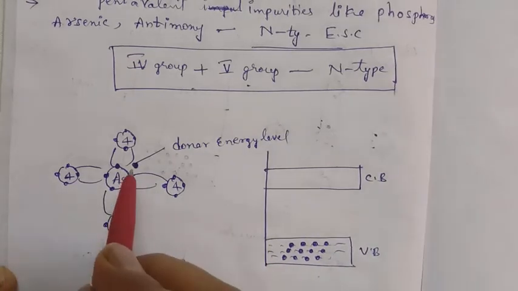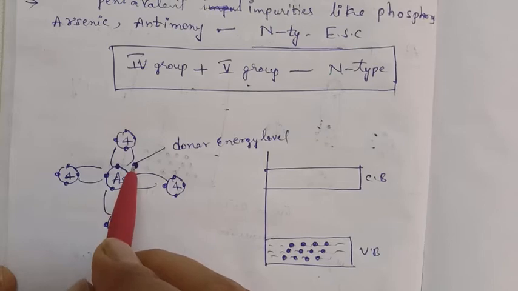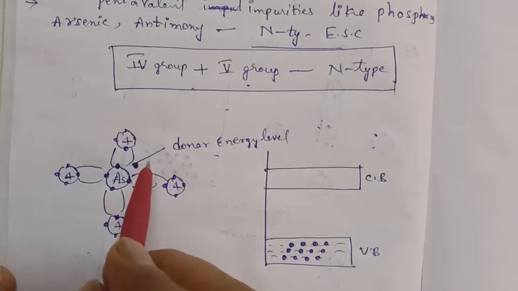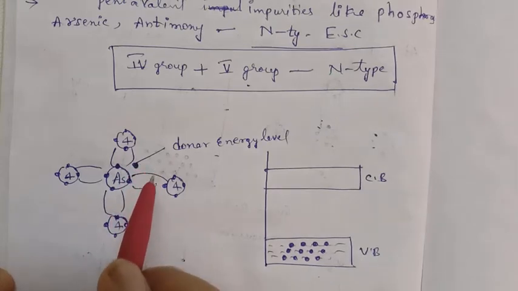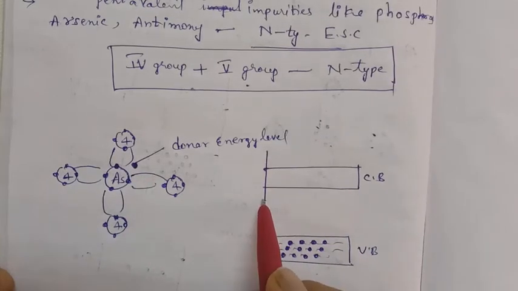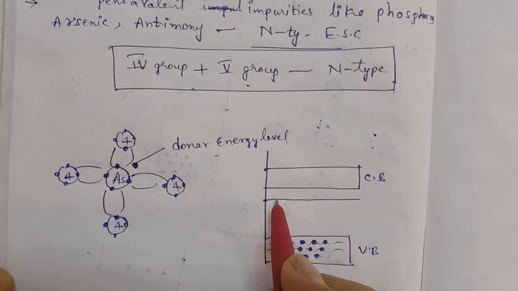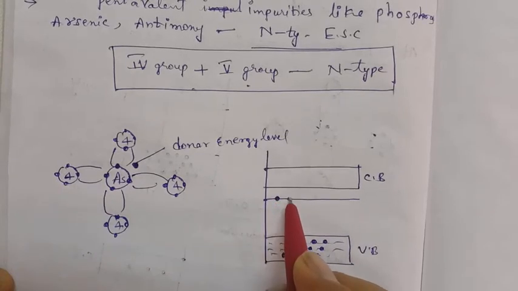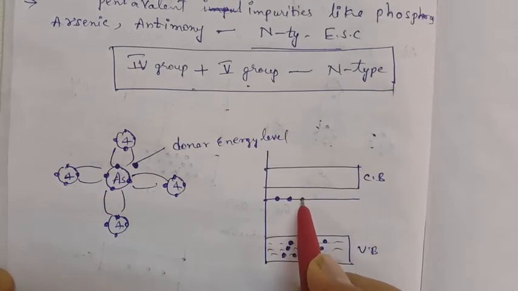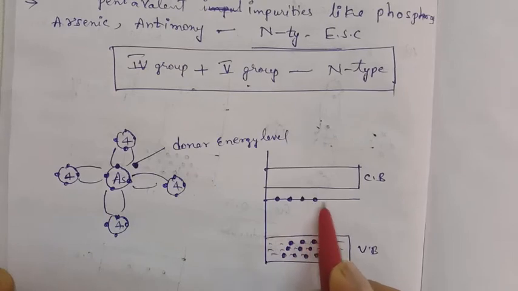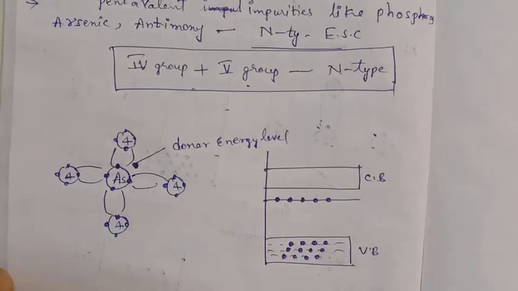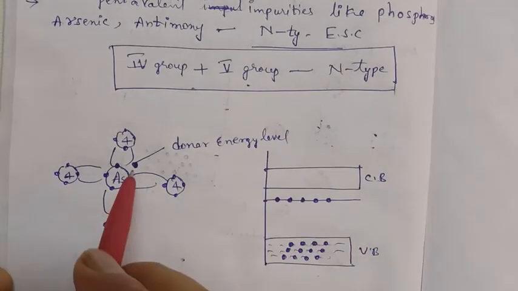But this one extra electron forms one more energy level, that is the donor energy level. This donor energy level is very close to the conduction band. That means it is the donor energy level. One extra electron is there.